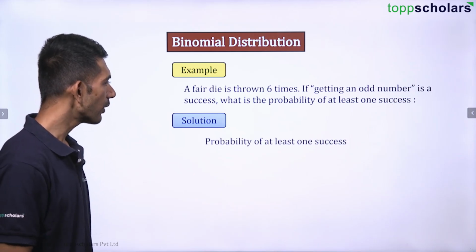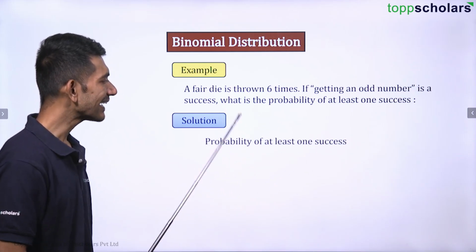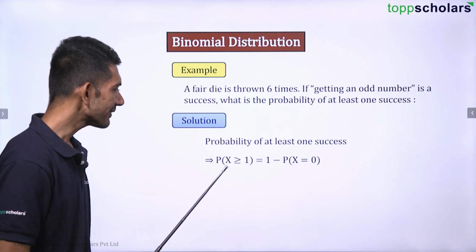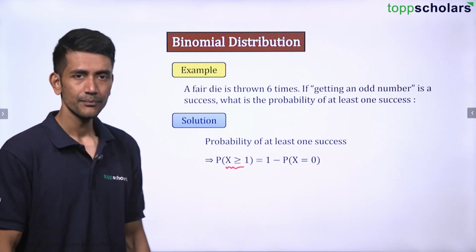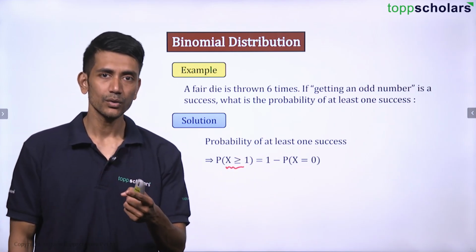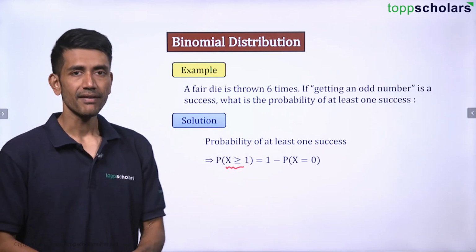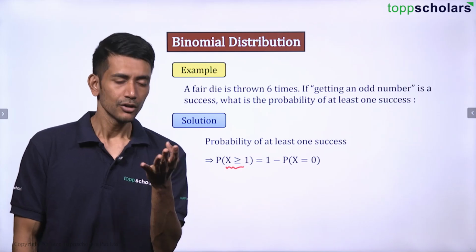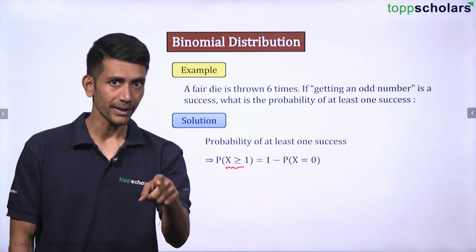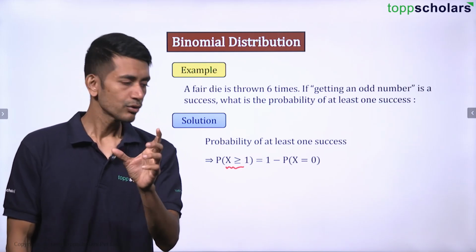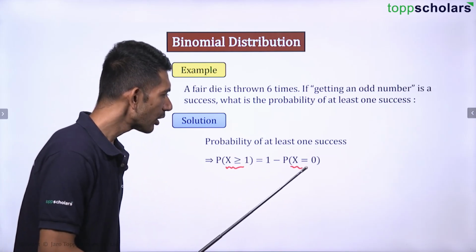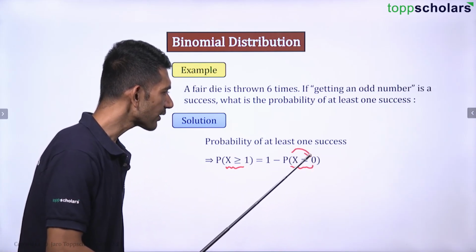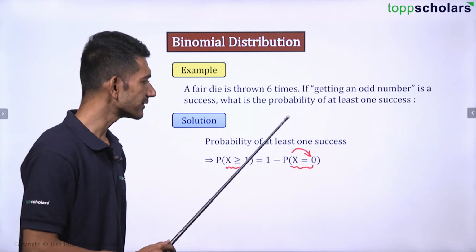Now if I talk about probability of getting at least one success, right? That is, x will be what? Greater than or equal to 1. So basically, if I find the complement of greater than or equal to 1, so 1, 2, 3, 4, 5, 6 is already coming in that, right? So I can take 1 minus probability of x equal to 0, that is, there is no success.